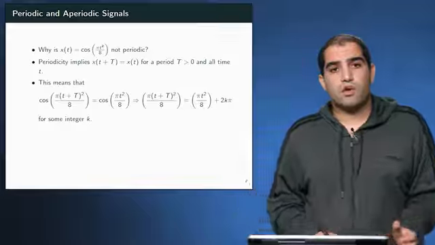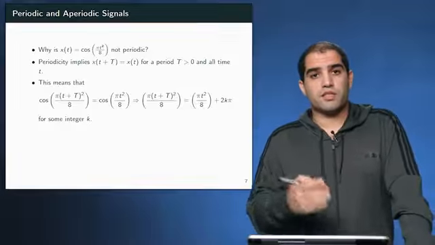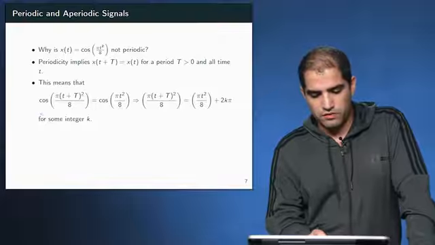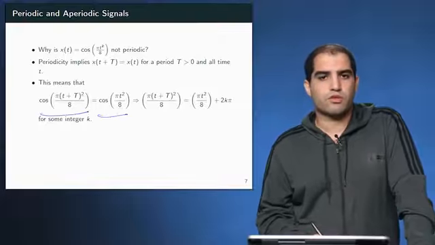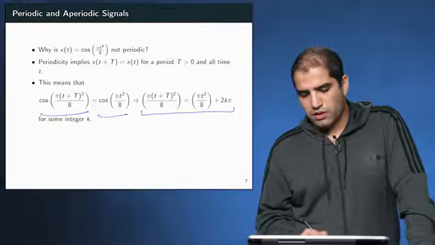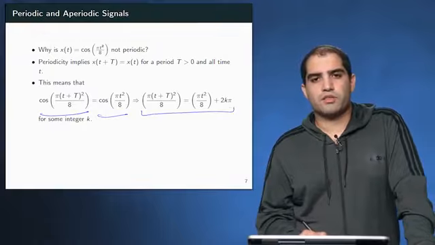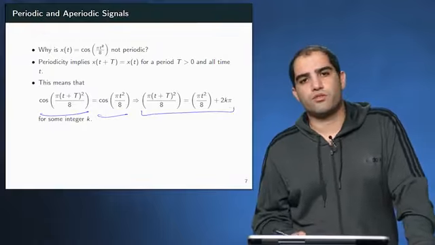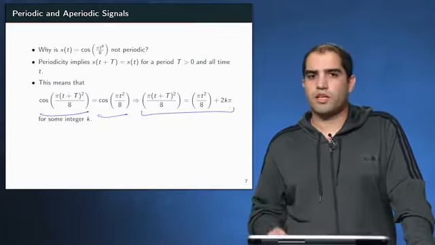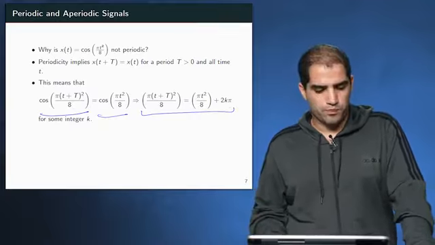If we use the original definition, this value should be equal to this cosine, which implies that pi (t plus T) squared over 8 should be pi t squared over 8 plus 2k pi for some, again, integer k.